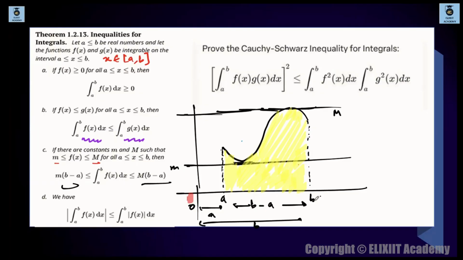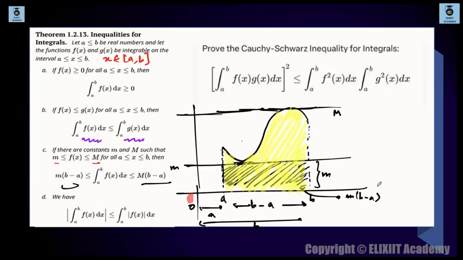ठीक है, चलेगा. अच्छा, तो now the thing is basically, can you see that this much height is basically your m. So your m times of (b minus a) is basically nothing but the area of this black shaded rectangle. यही तो है m times of (b minus a). This will trace out a lower area.